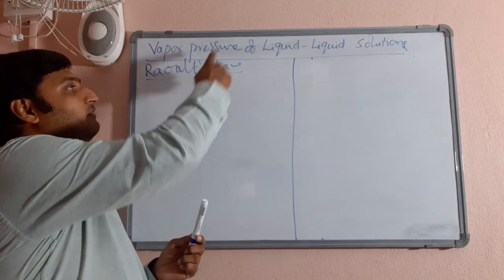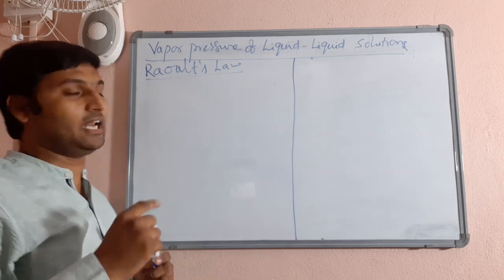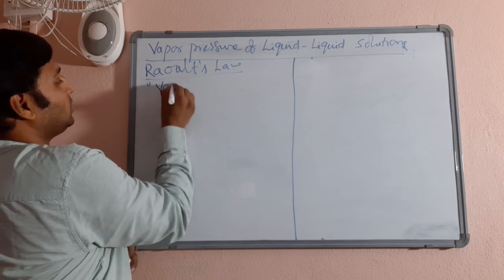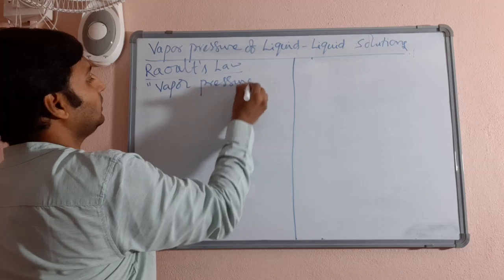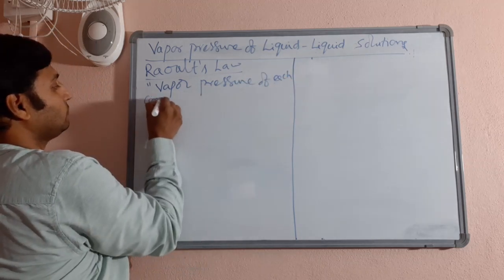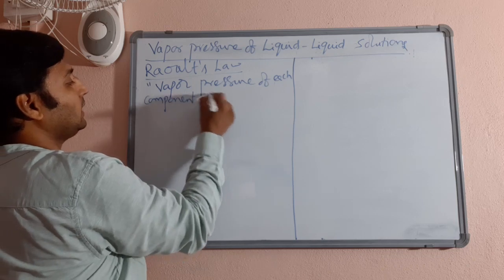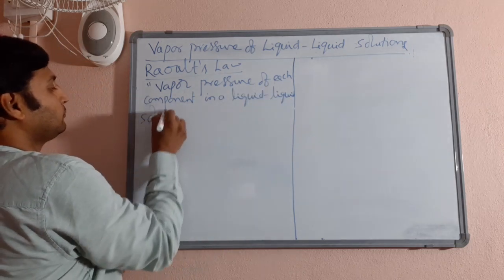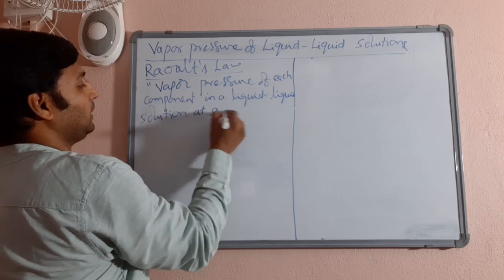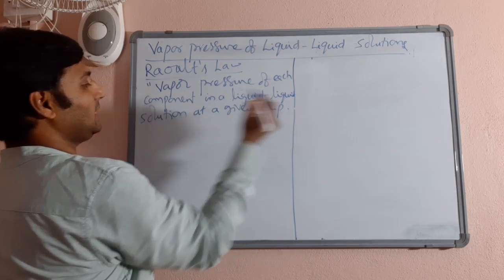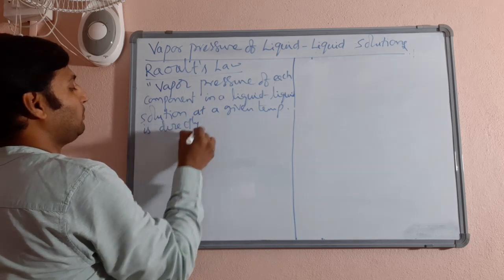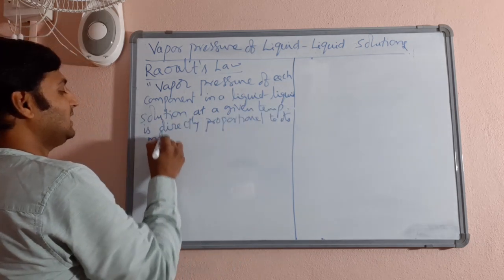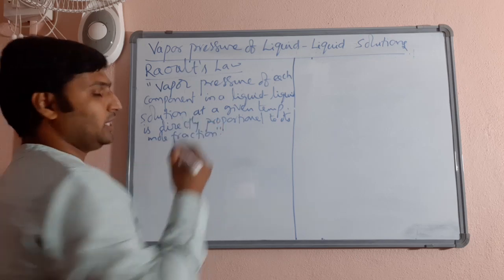Now we are discussing Raoult's law for vapor pressure of liquid solutions, and Raoult's law for liquid solutions states that the vapor pressure of each component in a liquid solution at a given temperature is directly proportional to its mole fraction. Whose mole fraction? That component's mole fraction.